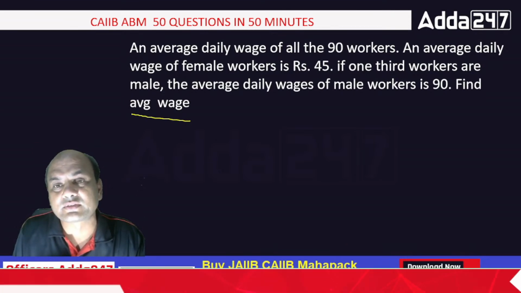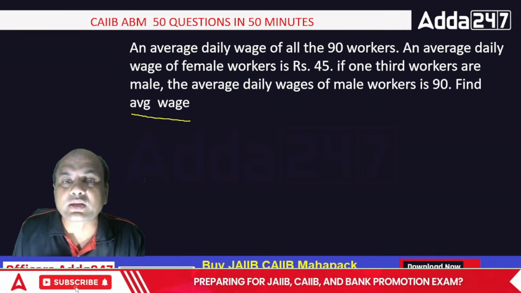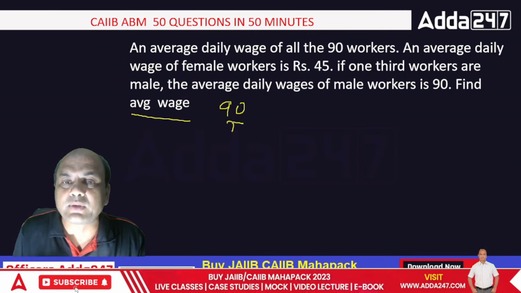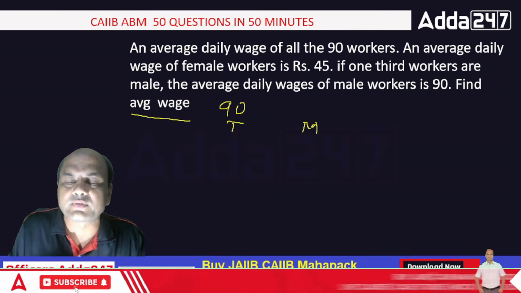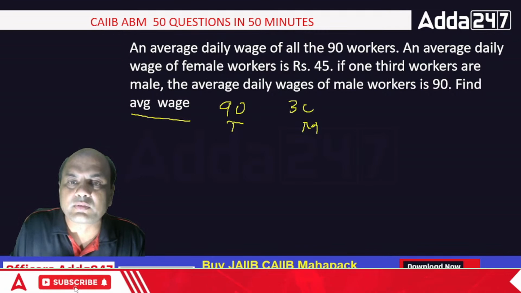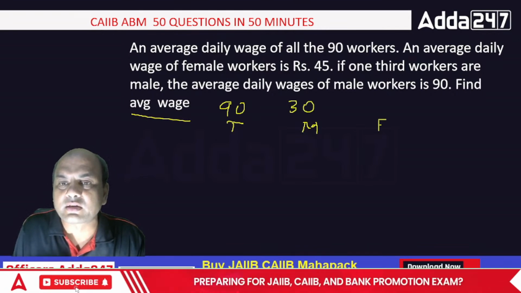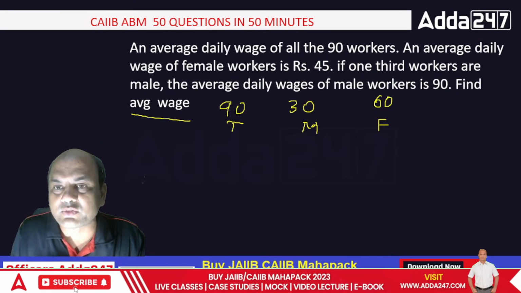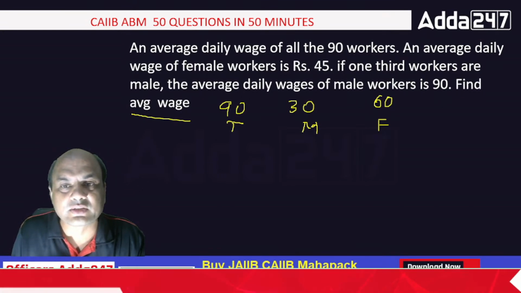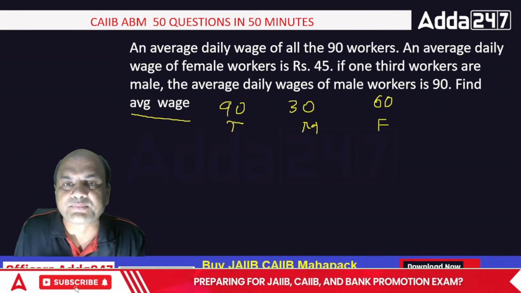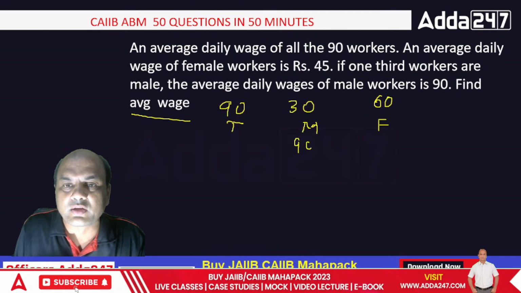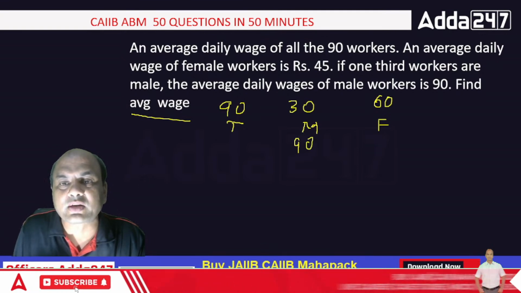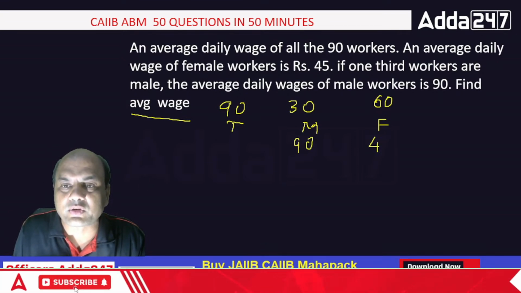How to find this? See here, 1/3 of the workers are male, so out of 90 total, male are 1/3, so they are 30. Female are 60. What is the wage of male workers? The average daily wage of male workers is given as 90. The average daily wage of female workers is 45.